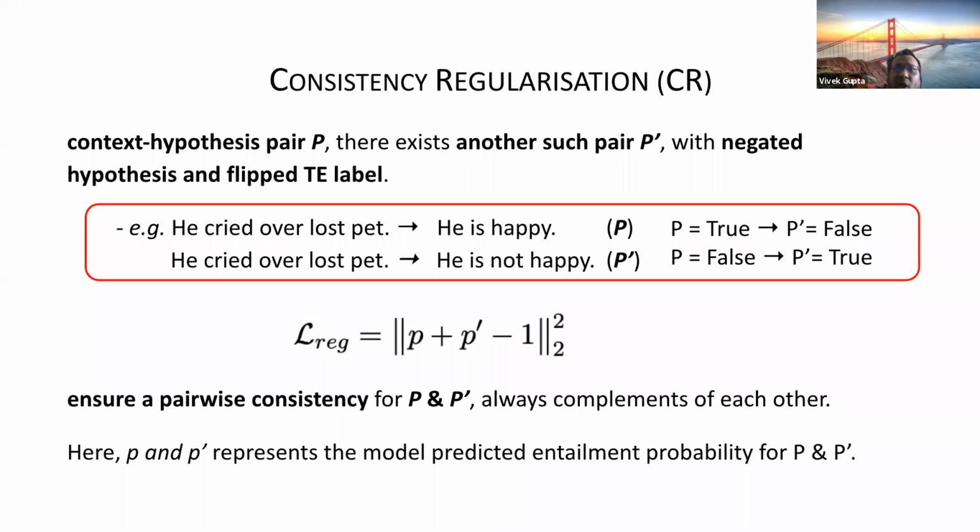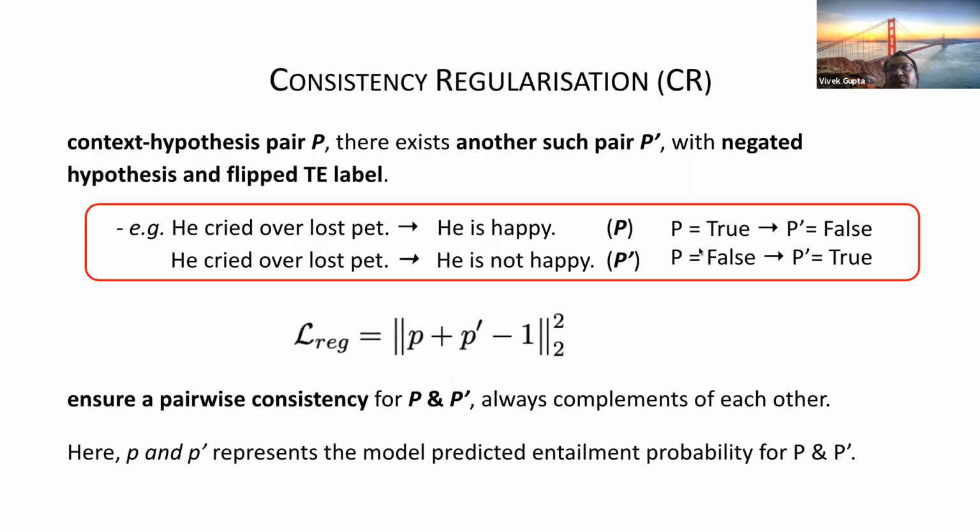Now, how can we use this information? If you remember, I was doing this textual entailment where I was taking in pairs of information and trying to predict the label. Now I can use this information: if the context is "he cried over his lost pet" and the hypothesis is "he is happy", the prediction probability for entailment is p. For the second statement, "he cried over his lost pet and he's not happy", the prediction probability is p dash. Then I know that p plus p dash minus 1 should be equal to 0, because p equals 1 minus p dash.